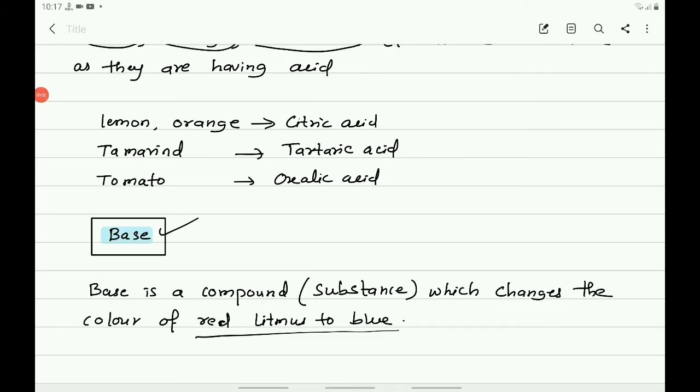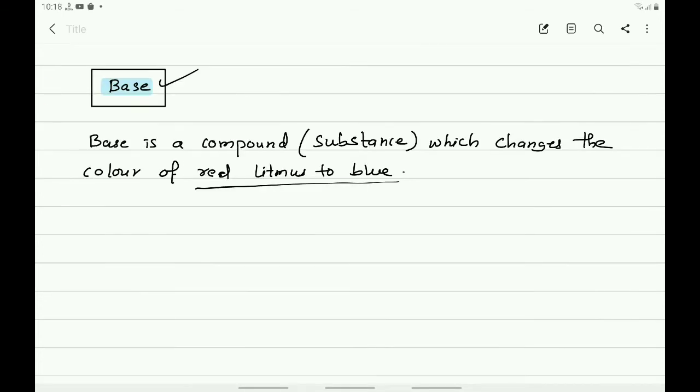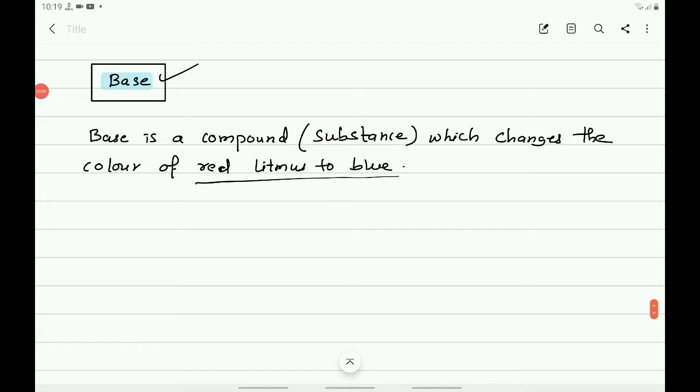Children, recall how we tested sour and bitter substances without tasting them. You already know that acids are sour in taste and change the color of blue litmus to red, and bases are bitter and change the color of red litmus to blue. Then what is litmus? Litmus is a natural indicator. Here we came to the word indicators.